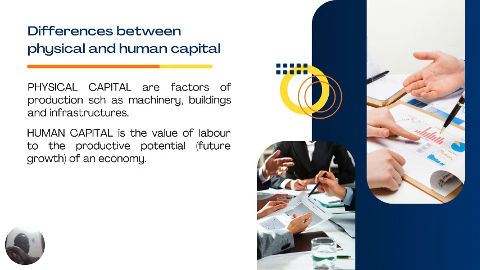Now, it's also important for us to look at the difference between physical capital and human capital. One is tangible, we can see it. The other is not tangible, but they are both dependent on one another. So, what is physical capital? There are factors of production such as machinery, buildings, infrastructure. So, they are tangible assets we can see that aid production.